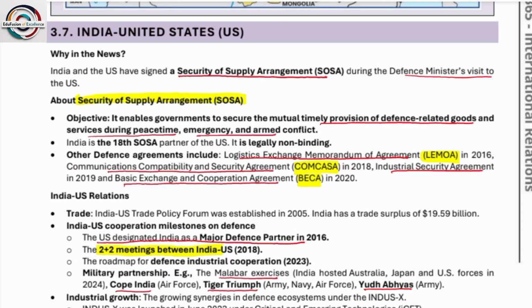Next is India-United States. India and the US have signed a security of supply arrangement during the defense minister's visit to the US. About the security of supply arrangement objectives, it enables the government to secure the mutual timely provision of defense related goods and services during peacetime, emergency, and armed conflict. Other defense agreements are LEMOA, that is Logistics Exchange Memorandum of Agreement in 2016, and another is Communications Compatibility Security Arrangement, and another is the Industrial Security Agreement in 2019, and another is the Basic Exchange and Cooperation Agreement. So these are some of the agreements.